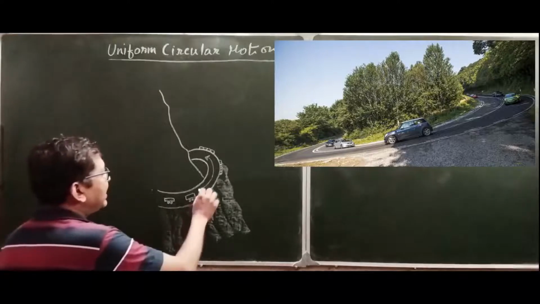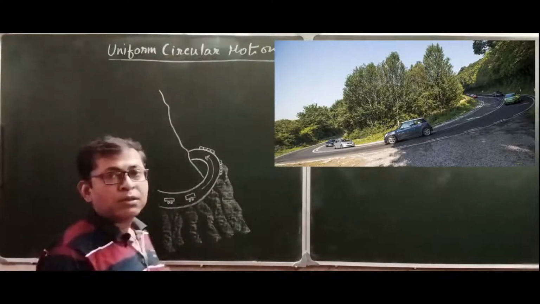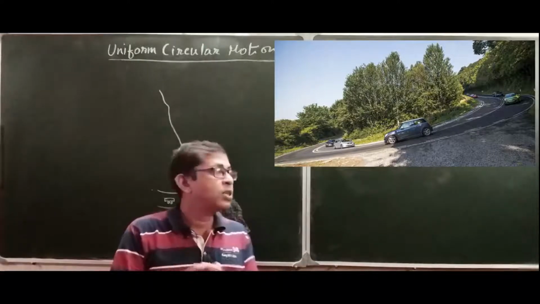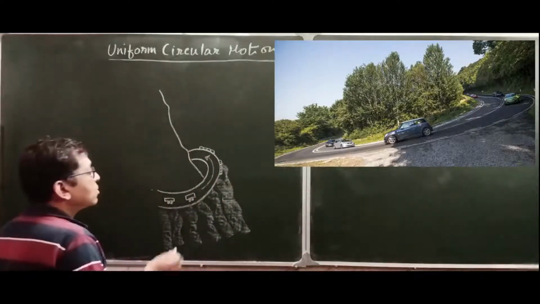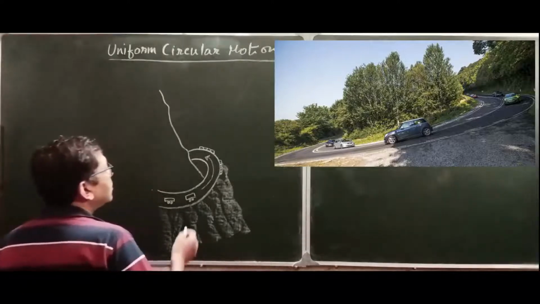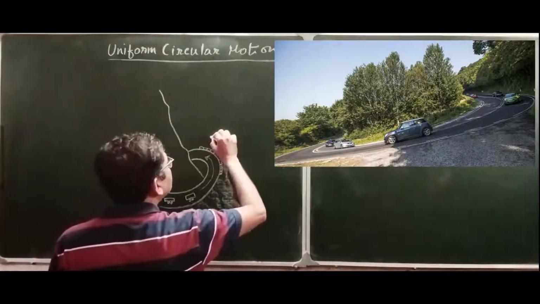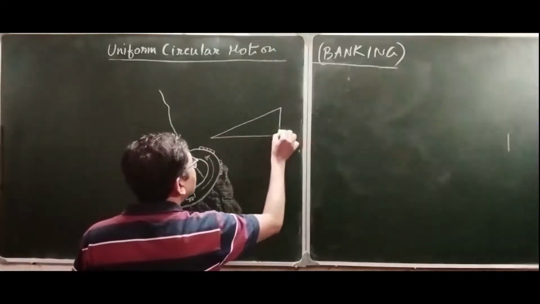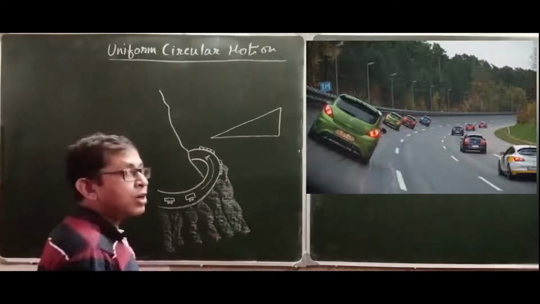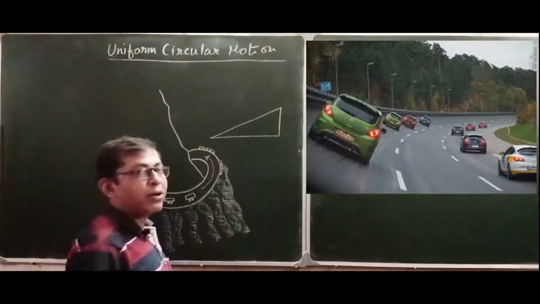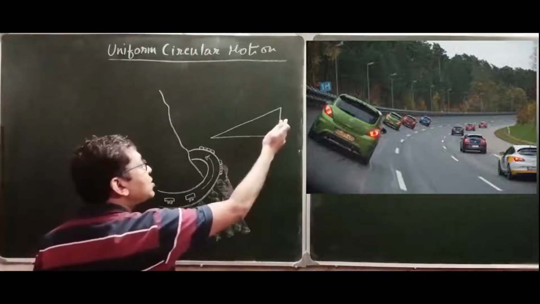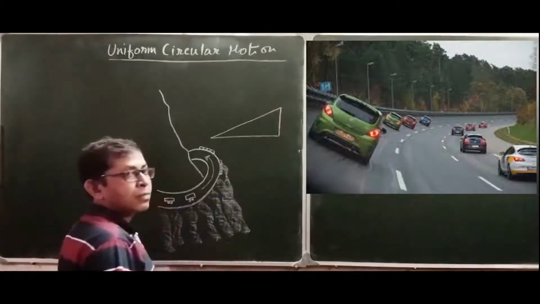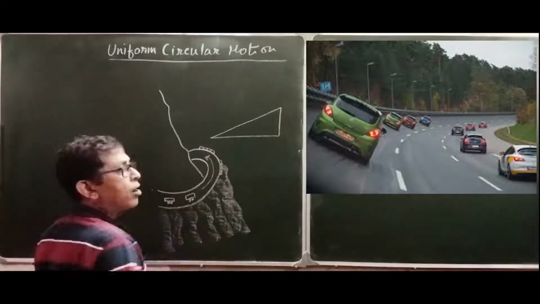Now in the case of four-wheelers, the vehicle cannot lean itself towards the center. So to make it convenient, the road is made inclined. The roads are constructed in an inclined pattern. At the edge of the road, this side is made slightly up and the inner part slightly down,